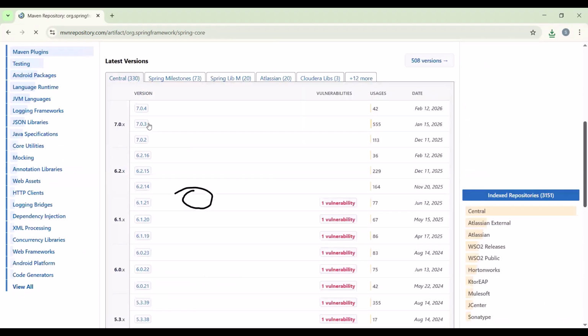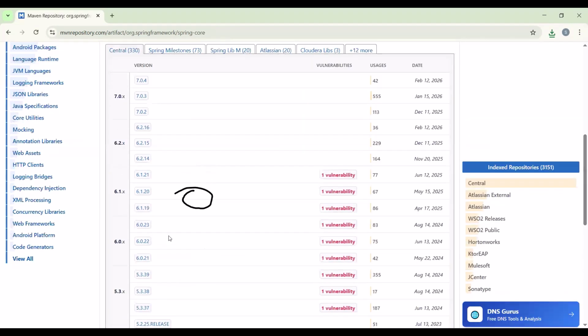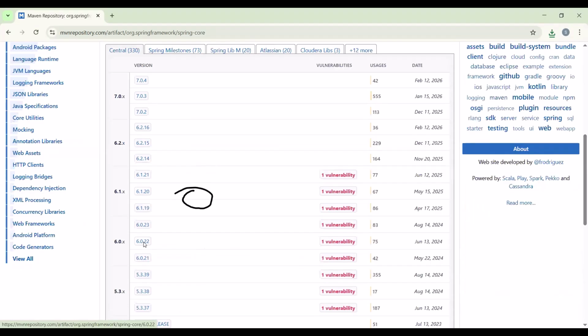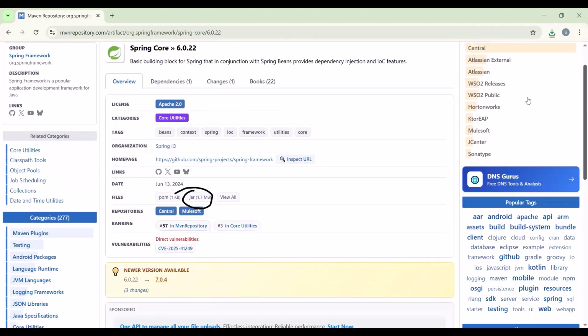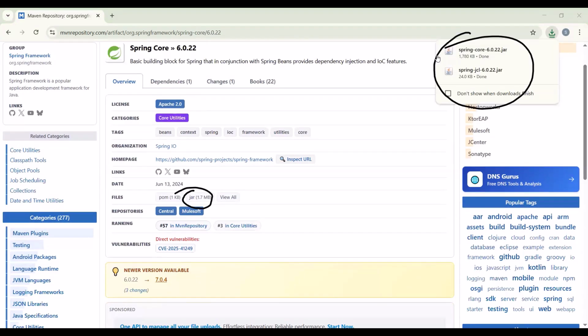6.0.22. Okay, simply click here, any version, no issues. Then simply click here, jar, right? Nothing more than this. Two jar files got downloaded. Can you observe? Is it okay? Okay, then can you please tell me which jar file I need to download?